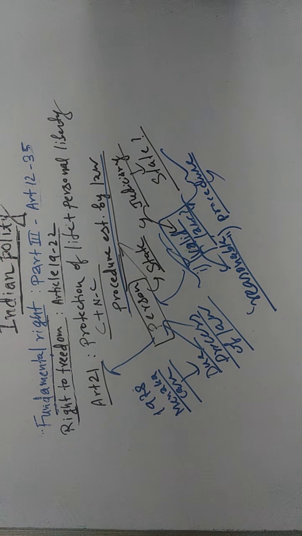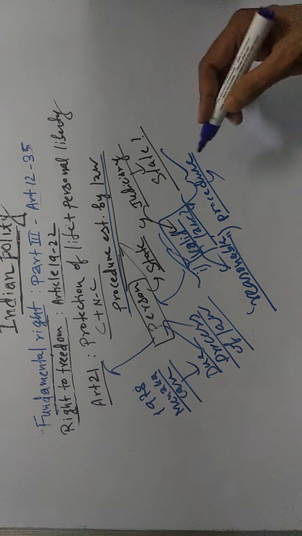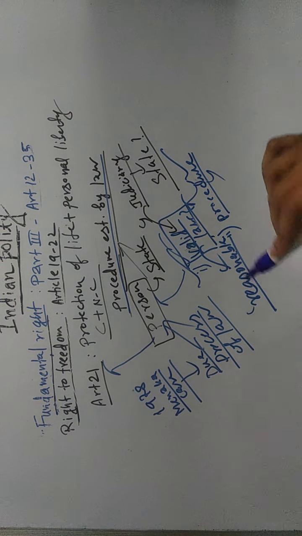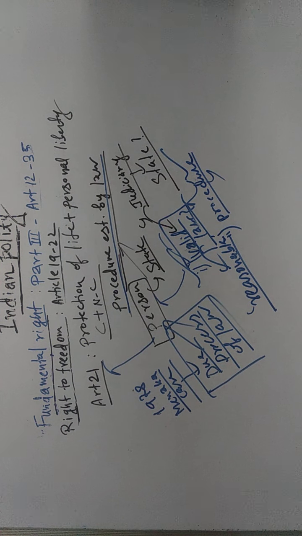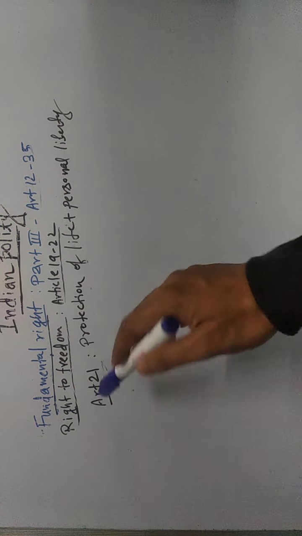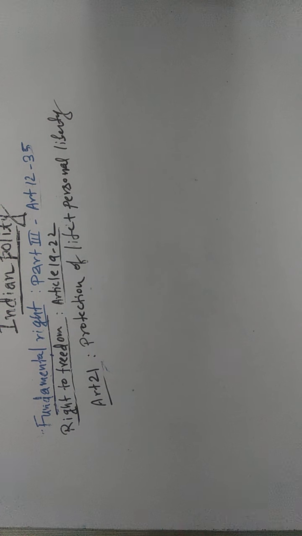So now the judiciary will see whether there is a valid law or not, whether the procedures are followed or not, and whether that law is reasonable or not. That is, now we follow due process of law. Over a period of years, the Supreme Court has interpreted this Article 21 in such a way that under 21 we now have many other rights.